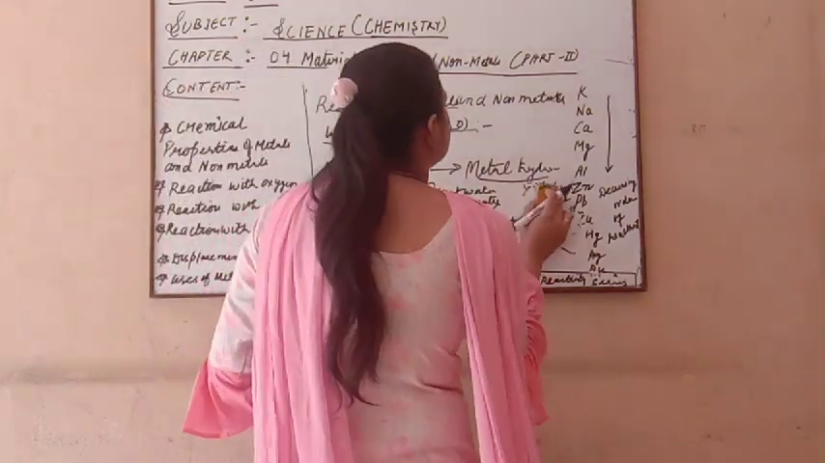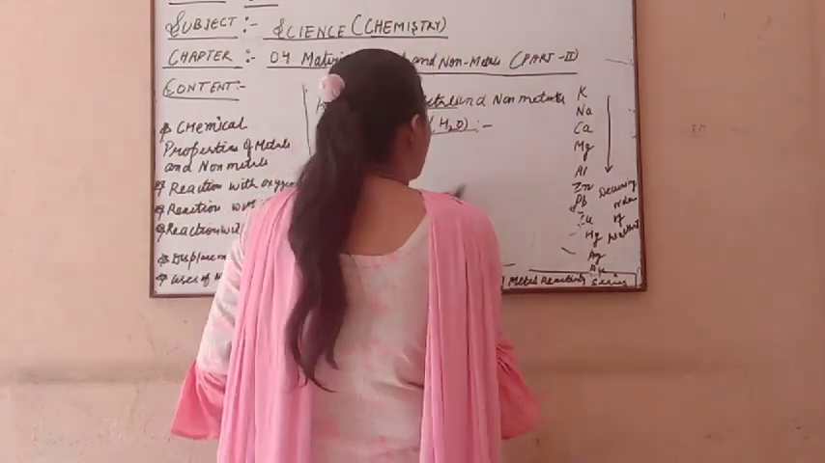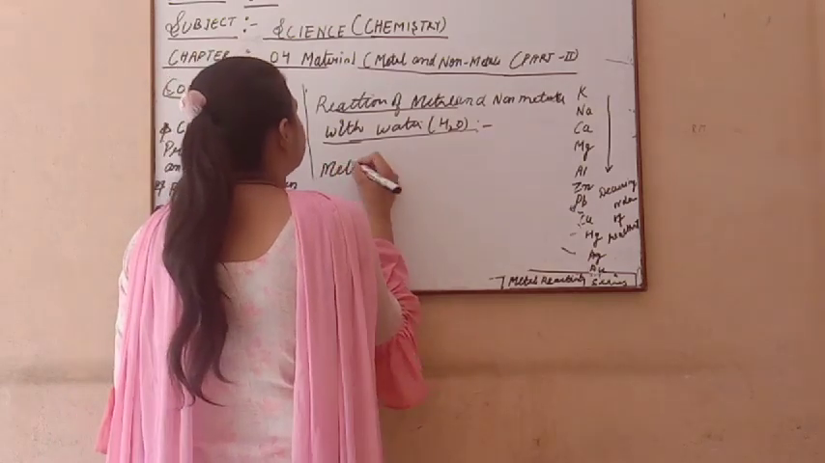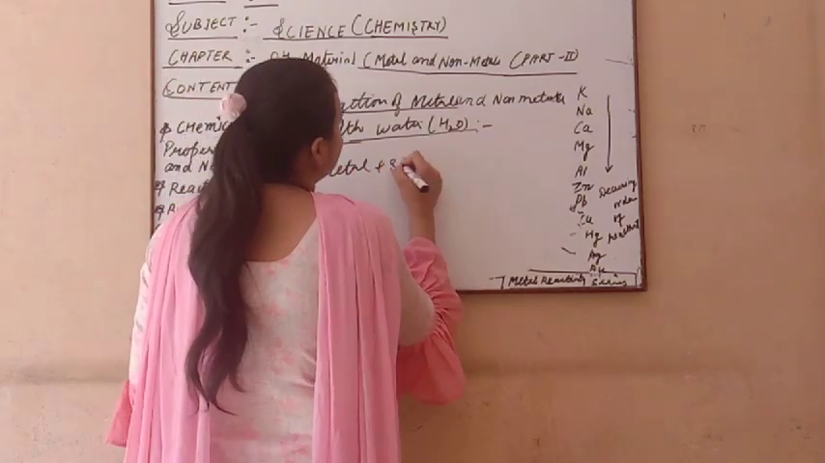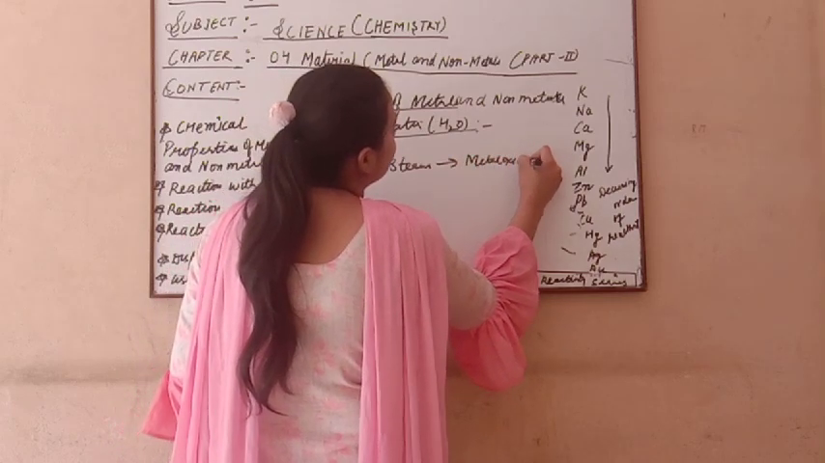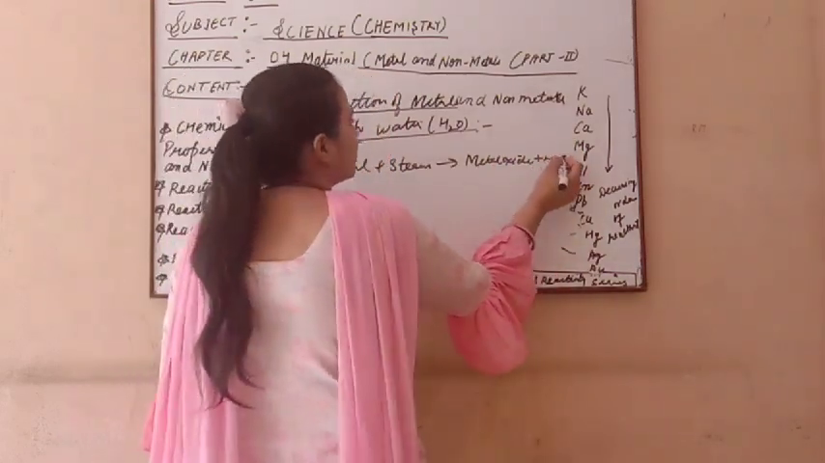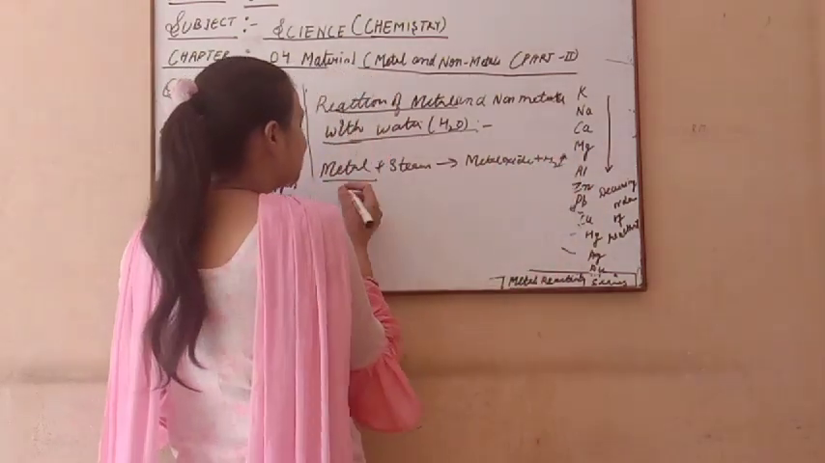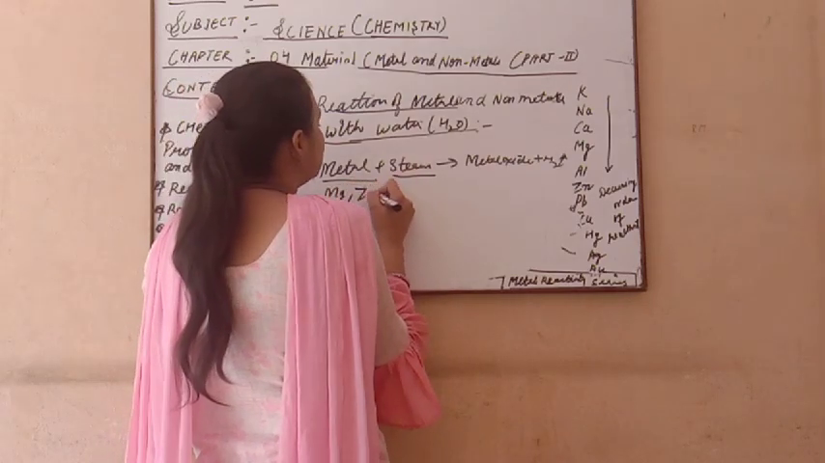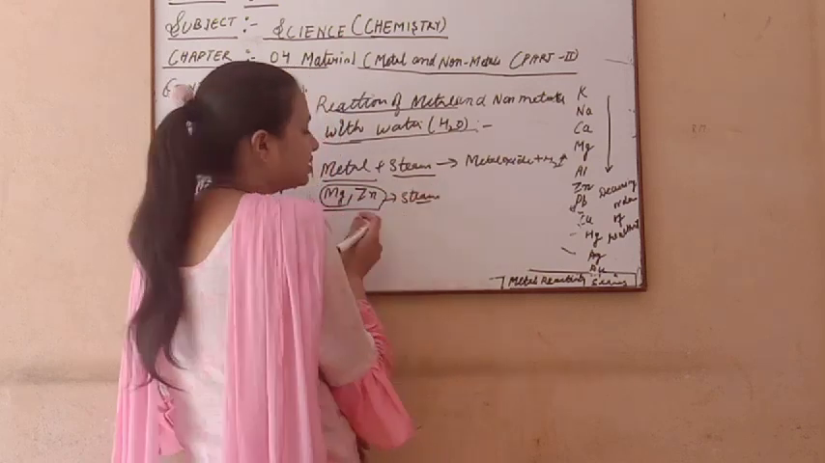And after this you have the second reaction, of metal with steam. Metal with steam, what does it make? Metal oxide plus what? Which gas is released here? Hydrogen gas. So which metals do I take that react with steam? Magnesium and zinc mostly react with steam. So these are the metals which react mostly with steam.